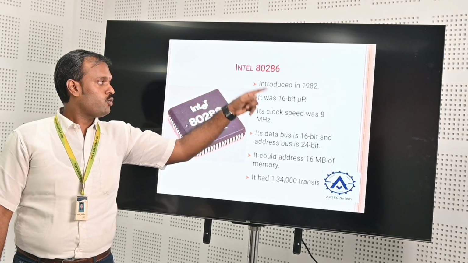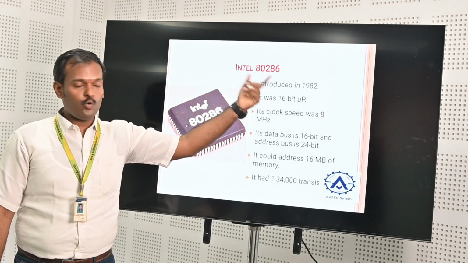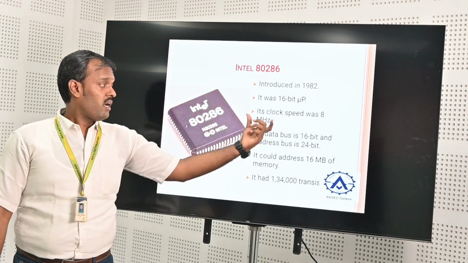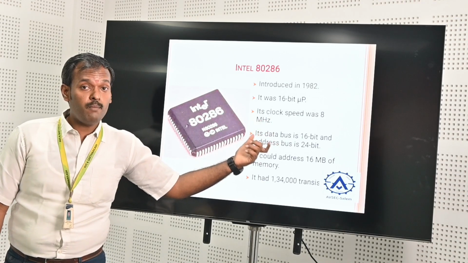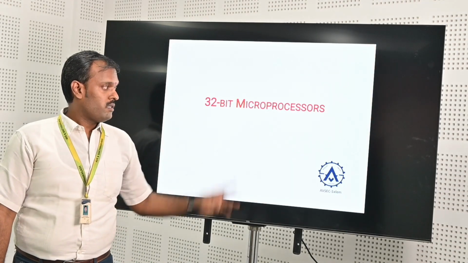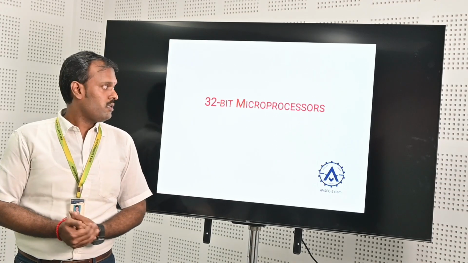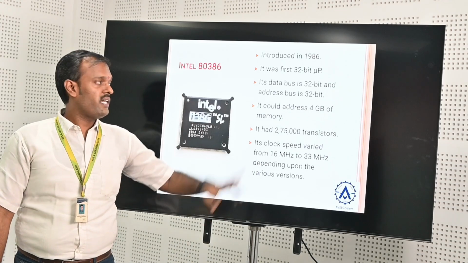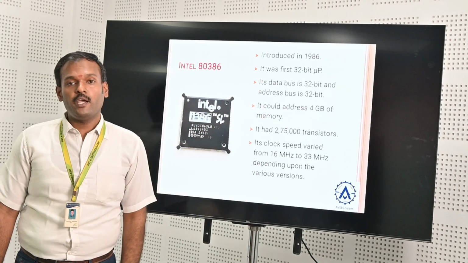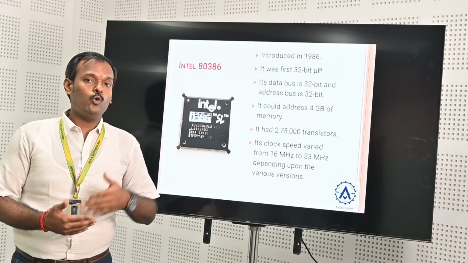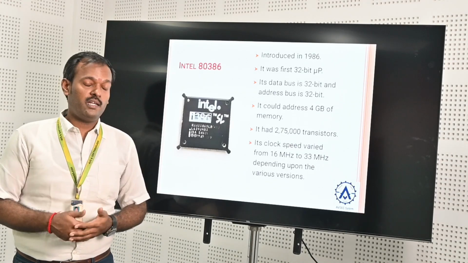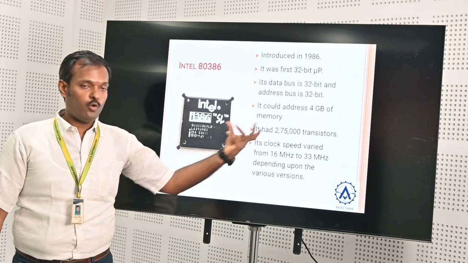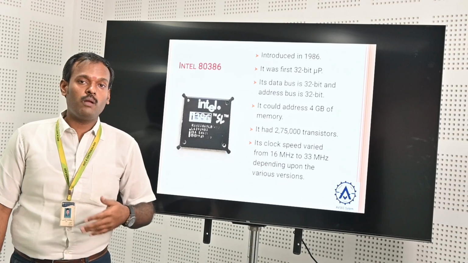Then Intel 286. 80 is common, 286. It is also 16-bit, and was introduced in 1982. It has a clock speed of up to 8 megahertz. Now we are going to see about a 32-bit processor. It was introduced in 1986, and it is the first 32-bit microprocessor. Compared to the previous 16-bit and 8-bit, it has a higher operating clock speed, more storage, a larger address bus, and a larger data bus.